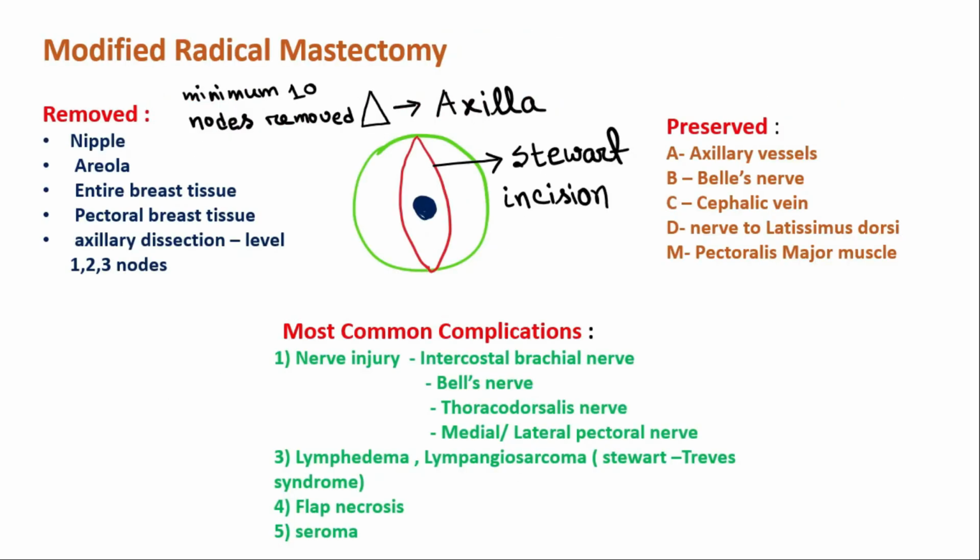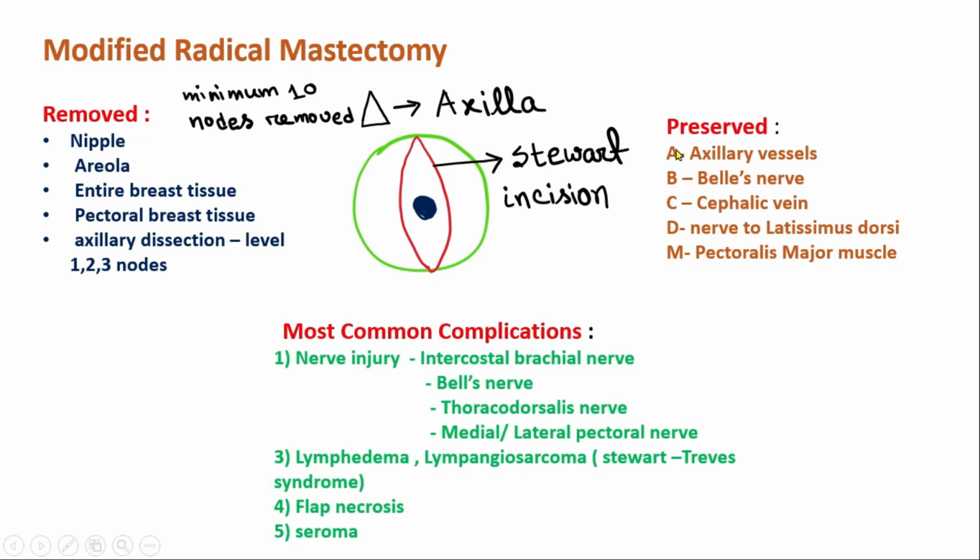So let's discuss modified radical mastectomy. Which structures should we remove in this surgery? Nipple, areola, entire breast tissue, pectoral breast tissue, and axillary dissection, which includes level 1, 2, and 3 nodes. Which structures should be preserved? Axillary vessels, Bell's nerve, cephalic vein, nerve to latissimus dorsi, and pectoralis major muscle.